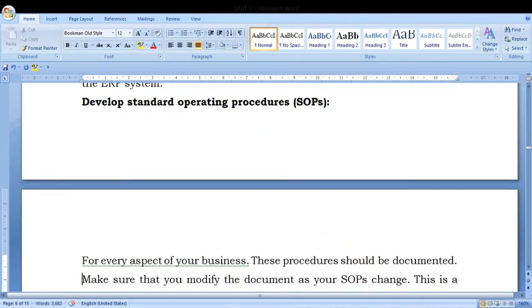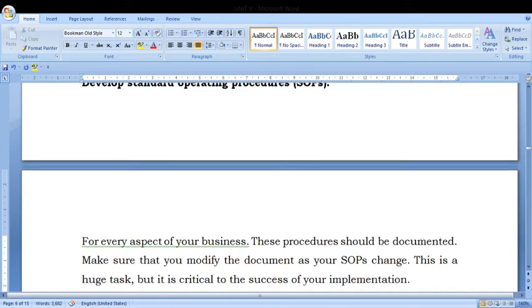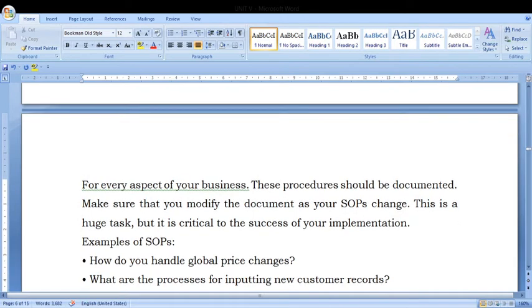And develop standard operating procedure. Very, very important. SOPs. What is a standard operating procedure? Everybody should have a common standard operating procedure, whether it will be easy or not, whether it will be standardized or not. Sometimes the standard operating procedure is also somewhat difficult, from one software package to another software package. That is what they are saying, that we have to develop a standard operating procedure. Clear. This is a huge task, but critical to the success of your implementation.